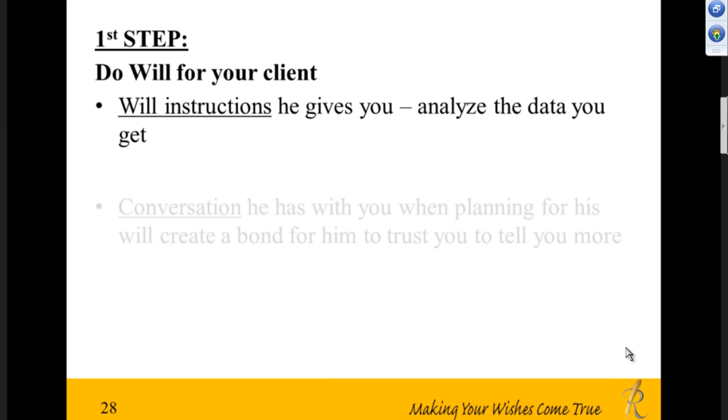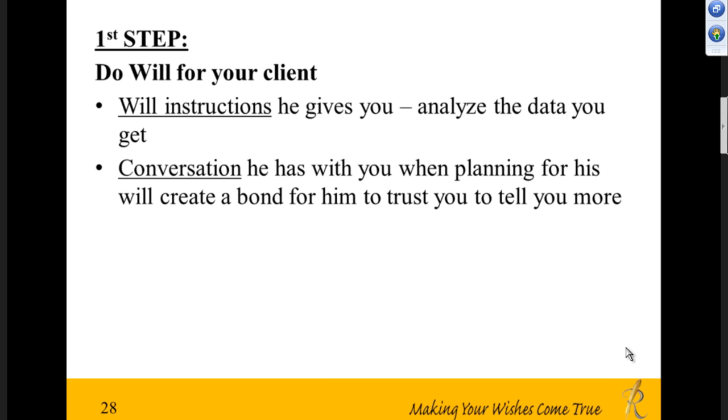And sometimes the conversation during that will instruction taking creates a bond between you and him for him to trust you more, to tell you more, which allows you to probe for more information, for you to be able to provide a proper solution. And if you're an insurance agent, you're lucky, you may be able to sell more insurance.